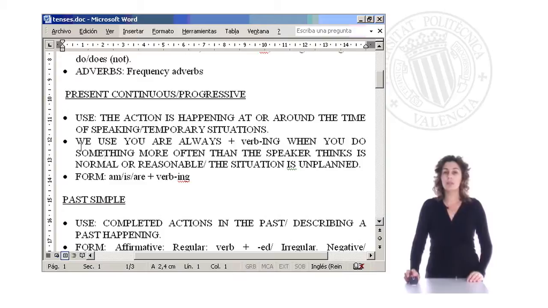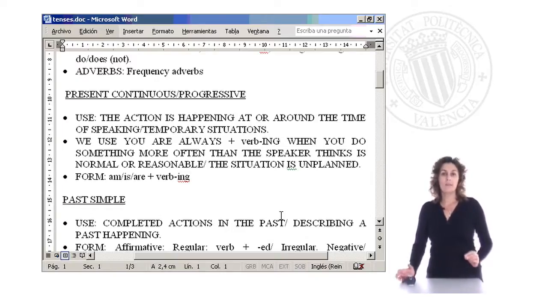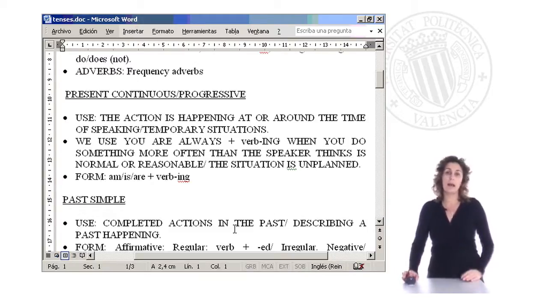And as you can see here, there is one exception that we use. You are always plus the verb in ing when you do something more often than the speaker thinks is normal. For example, you are always losing your keys, right? You are always losing your keys. That means that that's irritating me. This is not normal that it happens, okay?